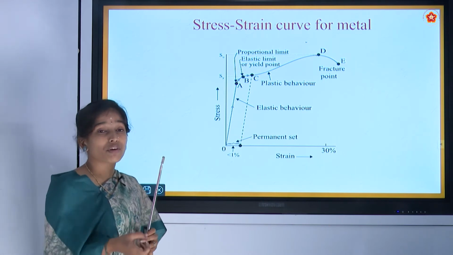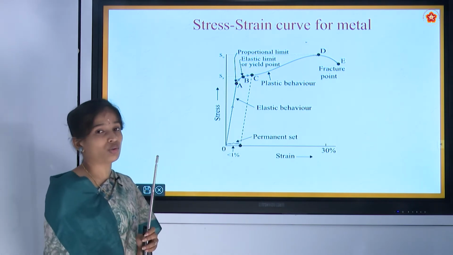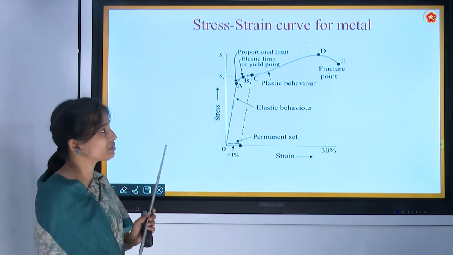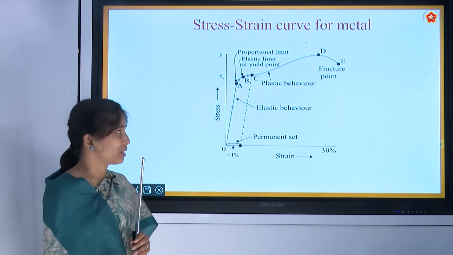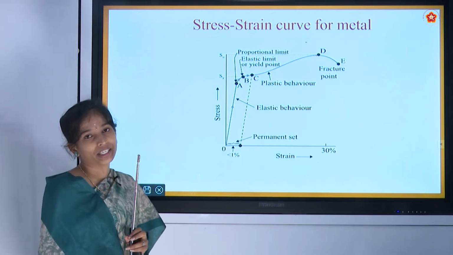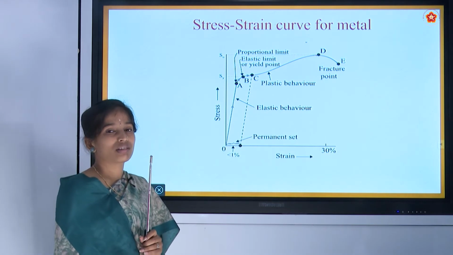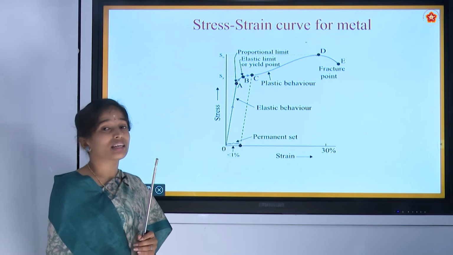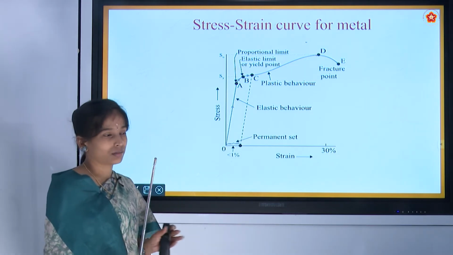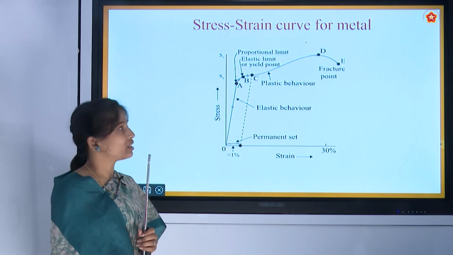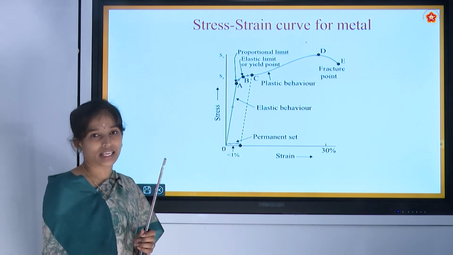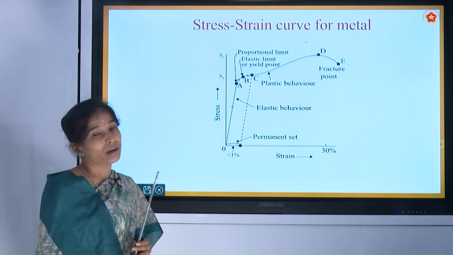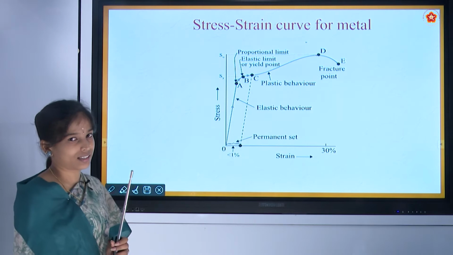At that time, if I remove that 500 grams also, the material will not stop breaking. It will continue to break. That means after the point D, a small stress is enough. After that, if I apply any stress and remove it, the material will not remain as it was. It will deform, that is nothing but it will break. So the point E is known as the fracture point or breaking point, we can call it.